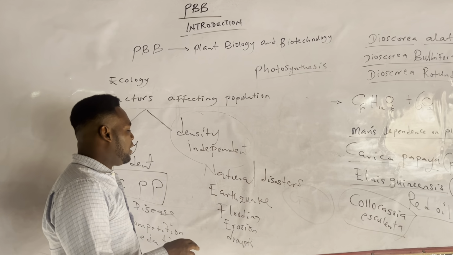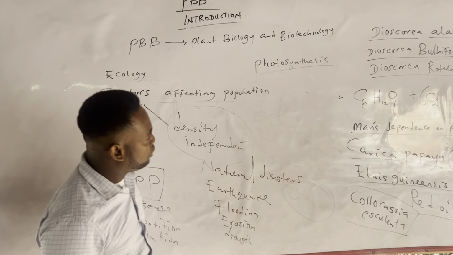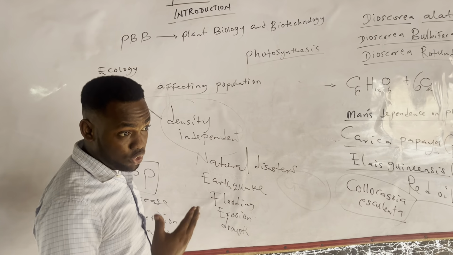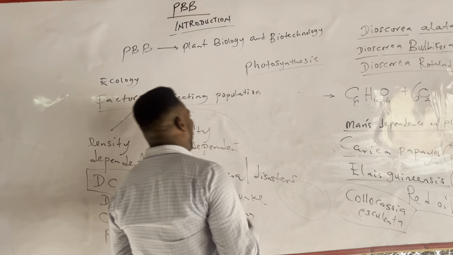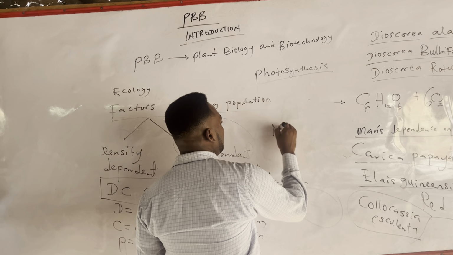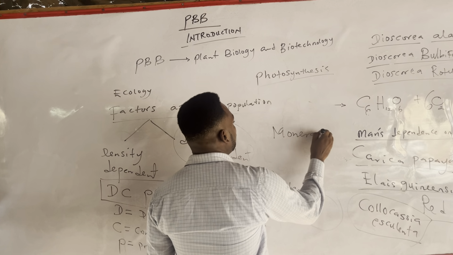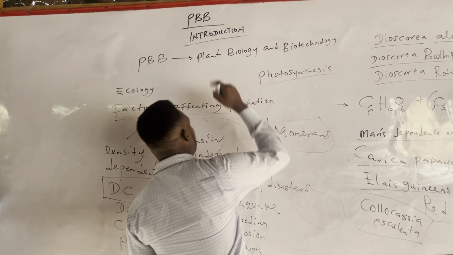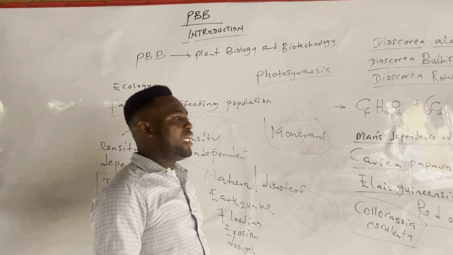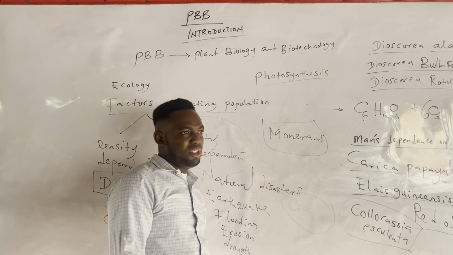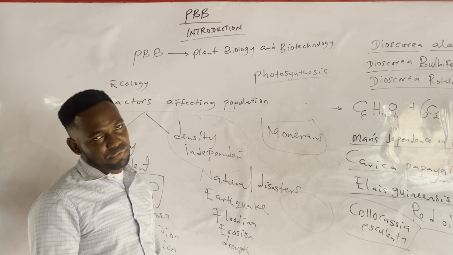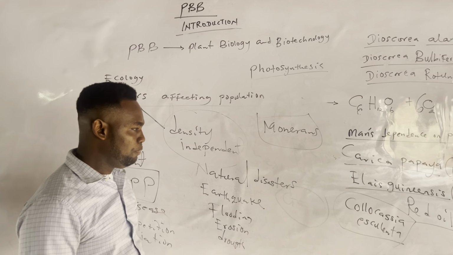Then in our third video, which I'm going to drop soon, we'll be talking about the kingdom Monera. That is important to us in PBB. Kingdom Monera is a topic found in PBB, so we will take care of it in the third video.